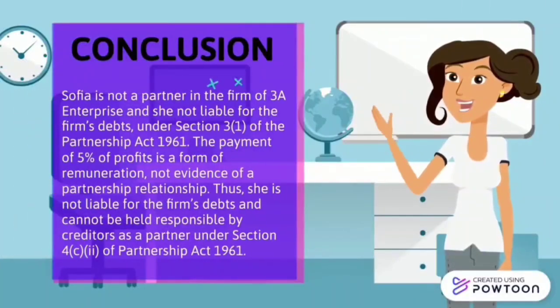Conclusion. Sophia is not a partner in the firm of 3A Enterprise and she is not liable for the firm's debt under Section 3, Subsection 1 of the Partnership Act 1961. The payment of 5% of profit is a form of remuneration, not evidence of a partnership relationship. Thus, she is not liable for the firm's debt and cannot be held responsible by creditors as a partner under Section 4, Subsection C, Subsection 2 of the Partnership Act 1961.